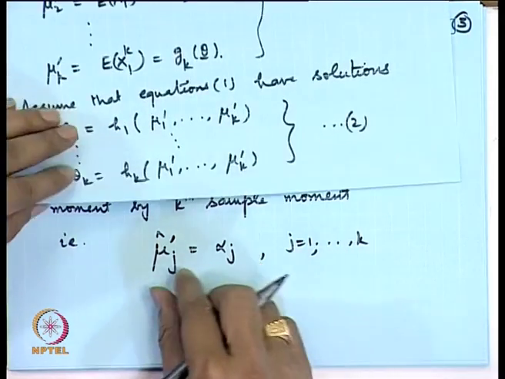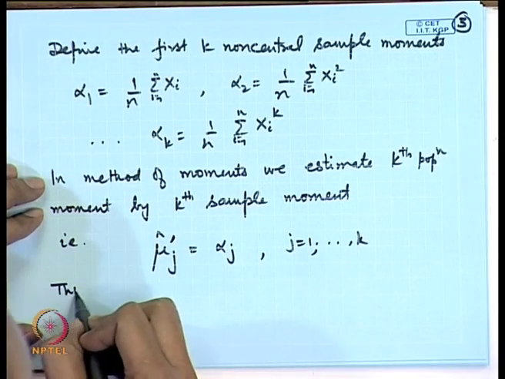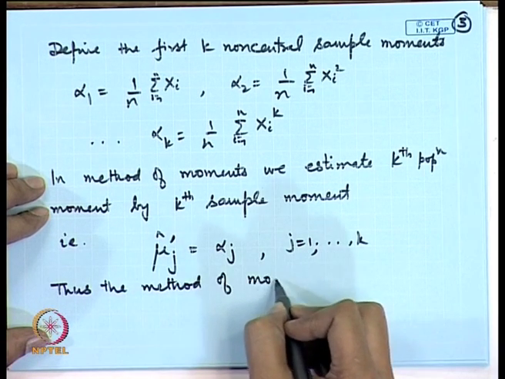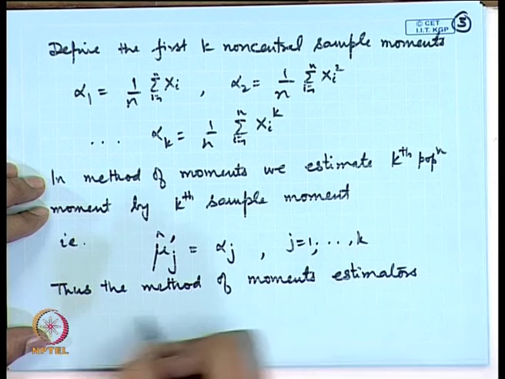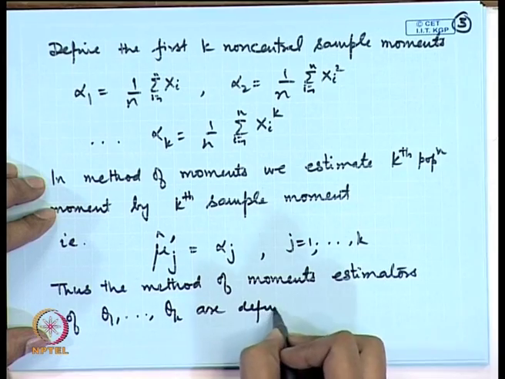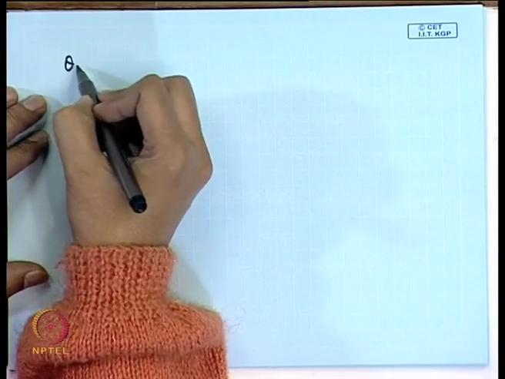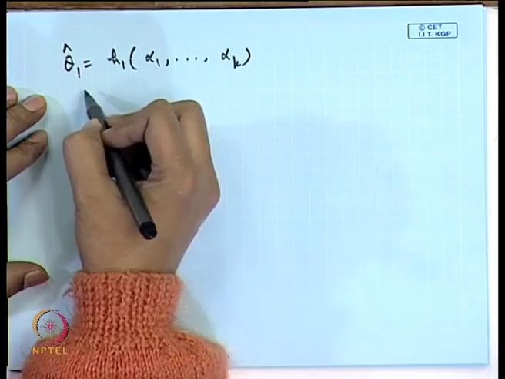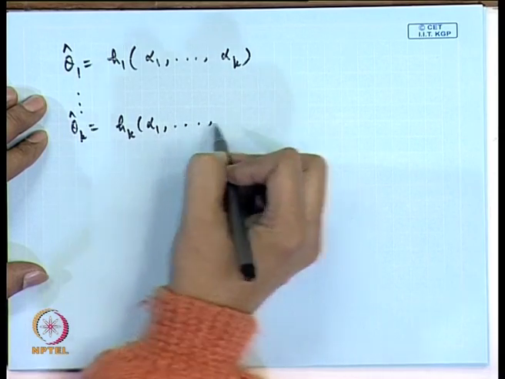So, these values we substitute here. Thus, the method of moments estimators of theta 1, theta 2, theta k are defined as theta 1 head is equal to h 1 of alpha 1, alpha 2, alpha k, and so on. Theta k head is equal to h k of alpha 1, alpha 2, alpha k.